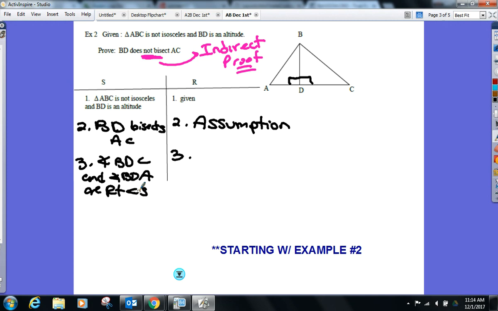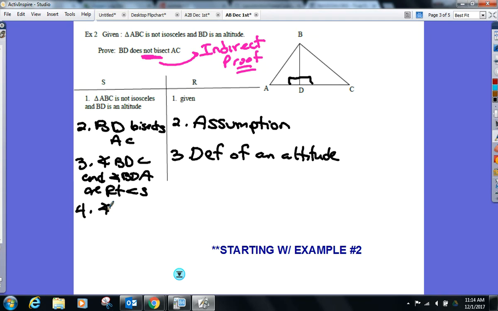Well, how did Mike, how'd you know it was right angles there? Definition of an altitude. This isn't going to change, though. When you say they're right angles, we probably should say that they are congruent. All right, that's not going to change.